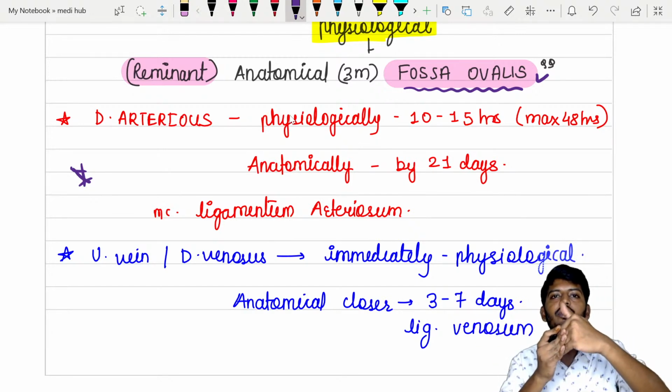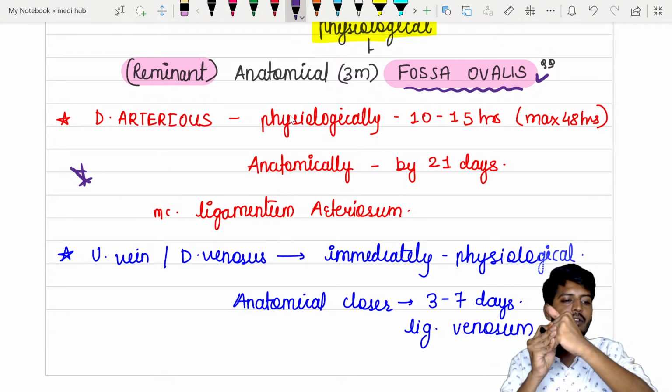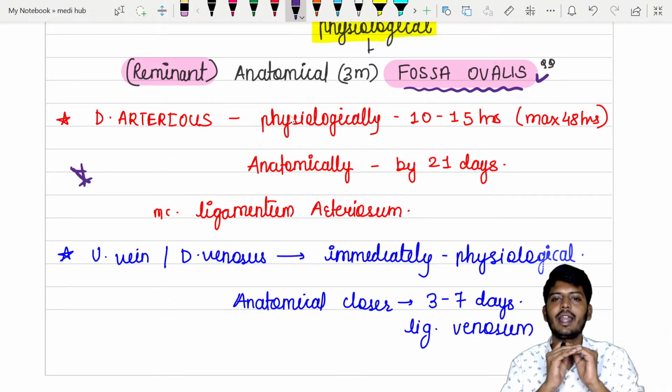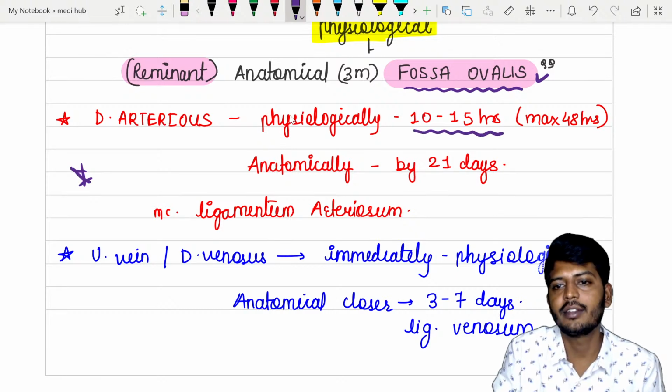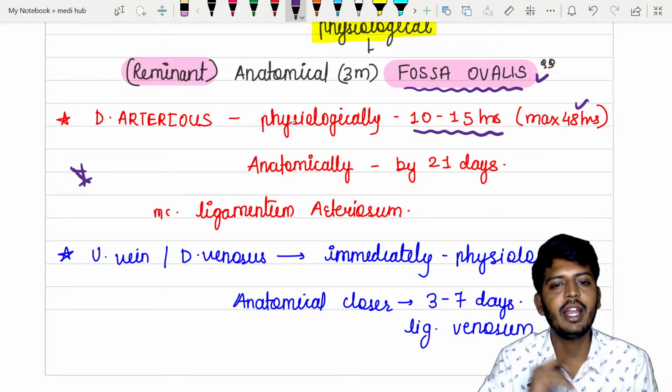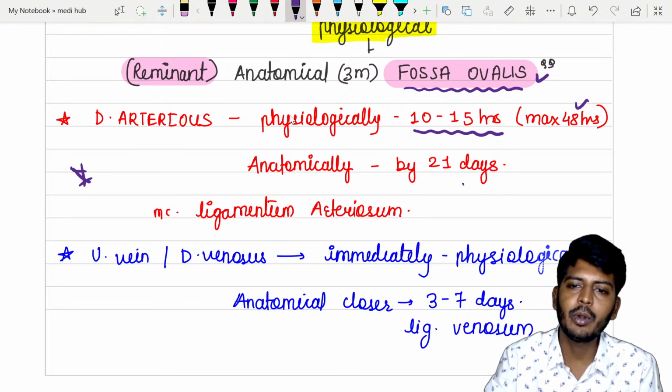The opening has closed; this is called physiological closure. Anatomically, it has to fuse and become permanent. That we call the anatomical closure, and it becomes the fossa ovalis. The ductus arteriosus usually closes within 10 to 15 hours, at most within the first 48 hours. Anatomically it closes by 21 days.